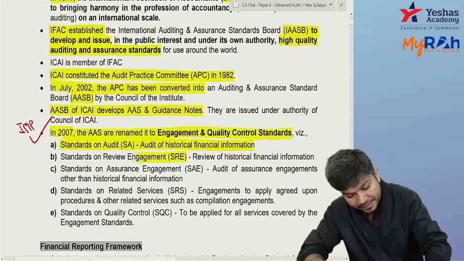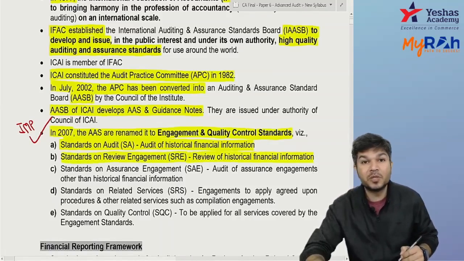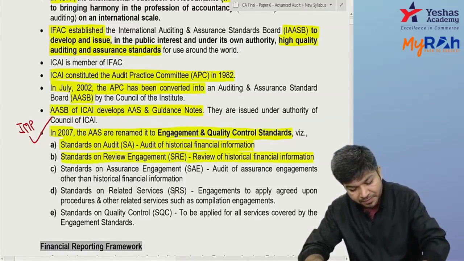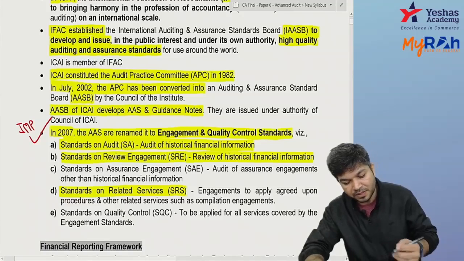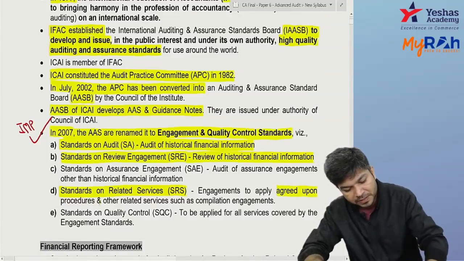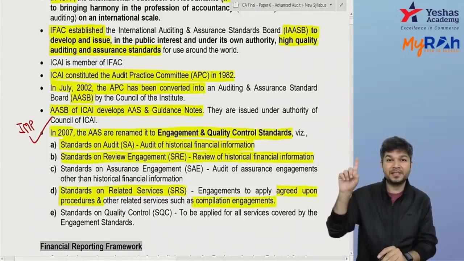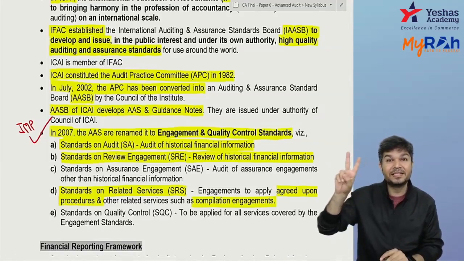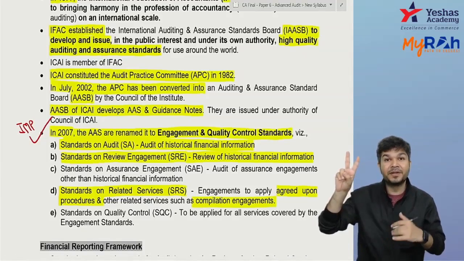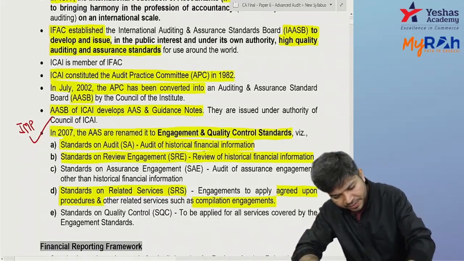Okay, then we have SRE, that is standards on review engagements. That is a review of historical financial information. Then we have SRS, standards on related services. This is for agreed upon procedures and compilation engagements. Did you understand these three? SA, audit of historical financial information. SRE, review engagement, that is review of historical financial information. SRS, this is for related services. This was audit, this is review.